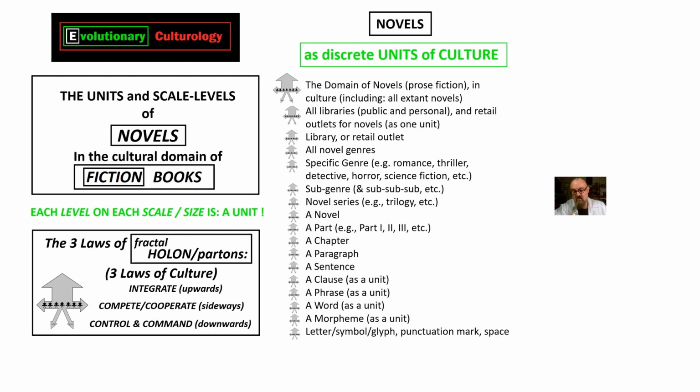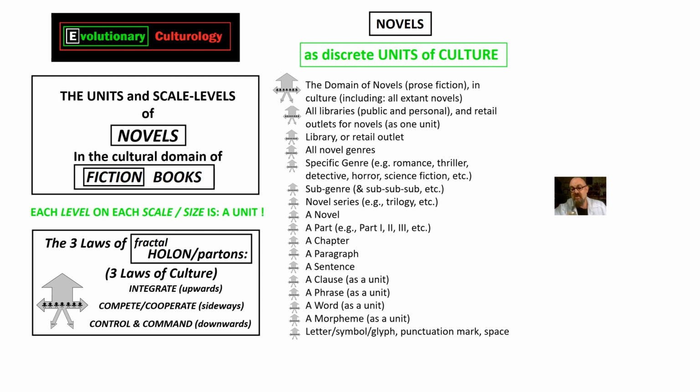So we'll just quickly run up the list. Letters, symbols, glyphs is the smallest unit on this particular list. Moving up, they integrate upwards into a larger unit on the scale level above, which is a morpheme, which is a part of a word. It's a whole but a part at the same time, so it's a whole-on-part. Then they integrate upwards into larger units, which we call a word, and that's a unit of culture.